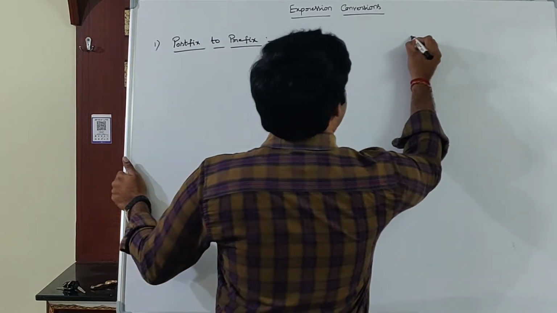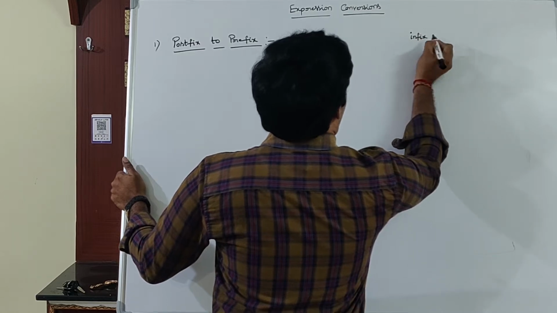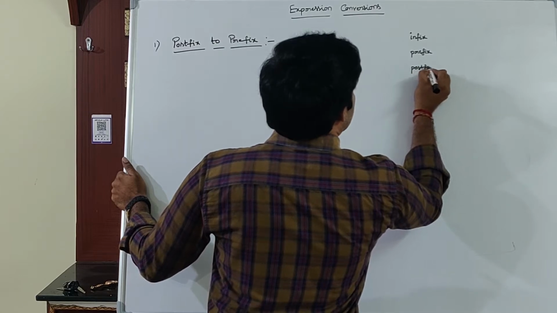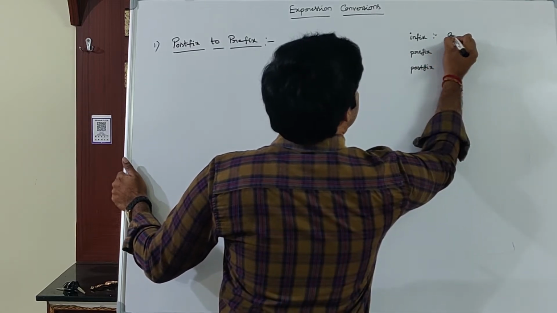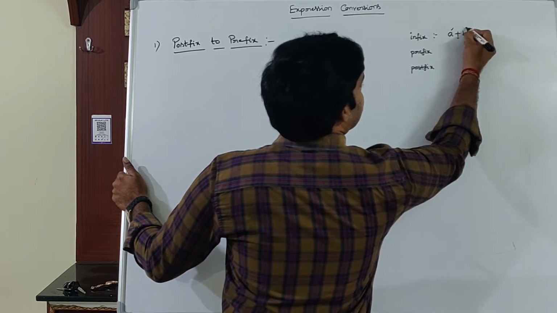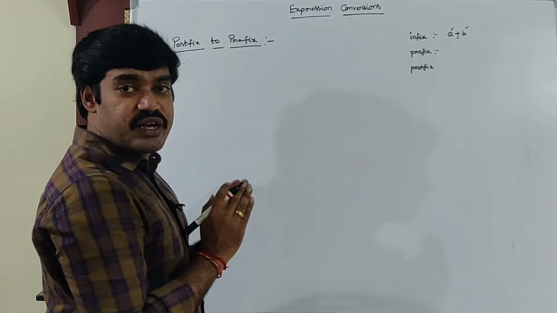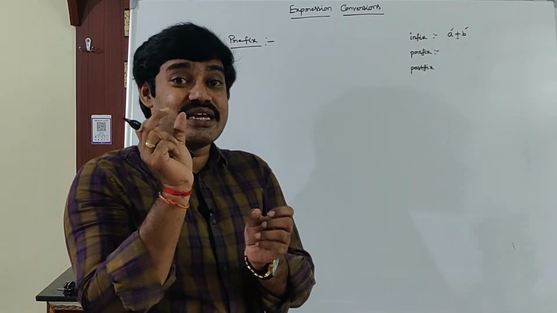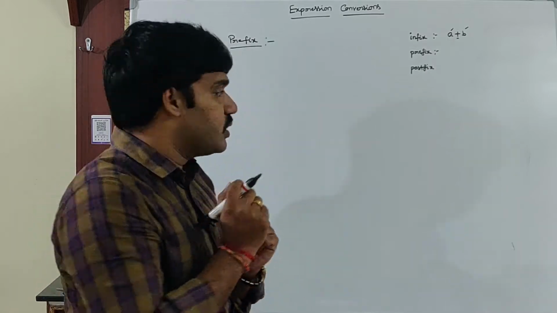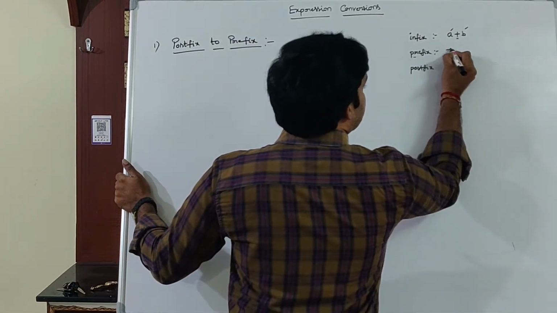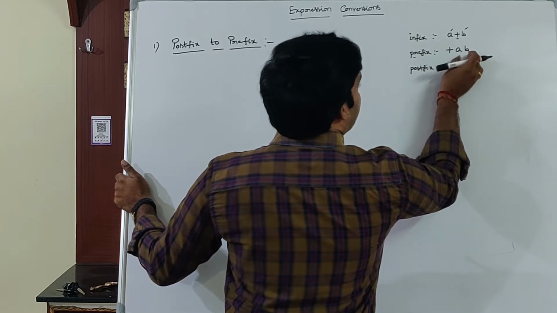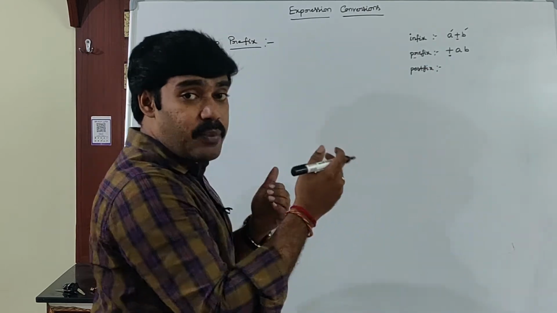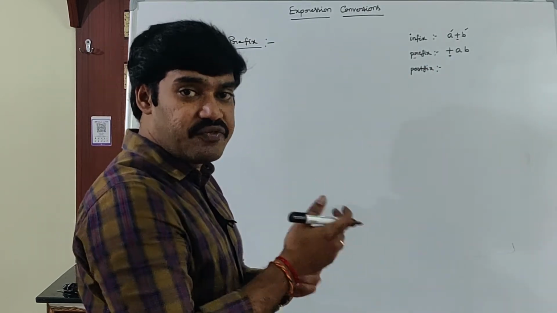First one is by using infix expression, or by using prefix, or by using postfix. What is meant by an infix expression? If the operator is in between the operands, then it is known as an infix expression. In means in between. Second one is prefix. Prefix means if the operator is placed before the operands, then it is known as prefix expression. That means if the operator precedes the operands, it is known as prefix expression.